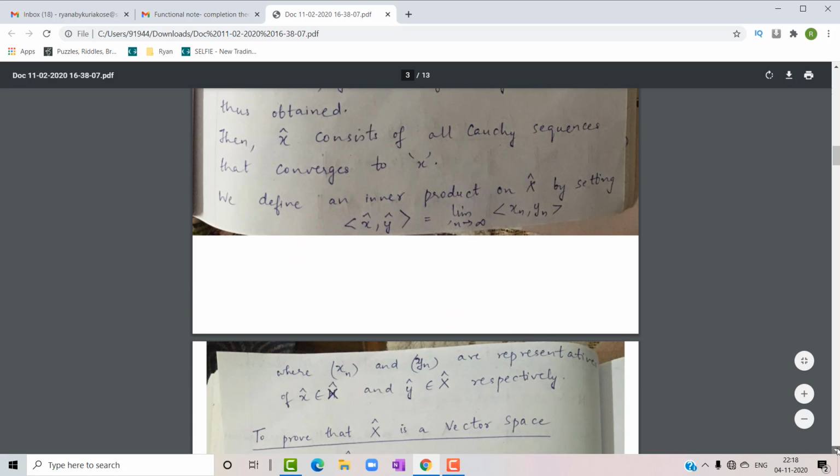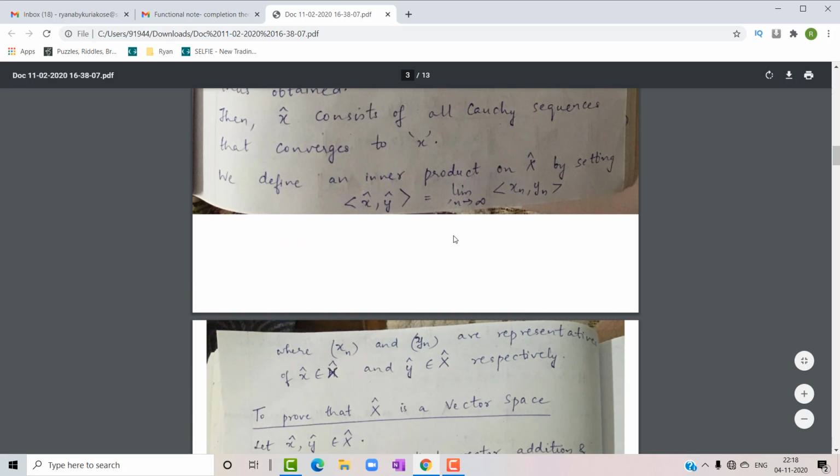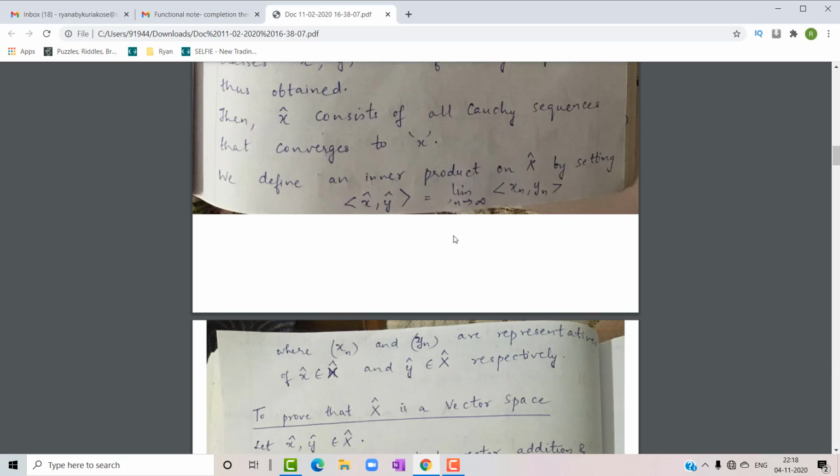And we are going to define an inner product. This particular Hilbert space is to deal with a complete inner product space. So we have to define an inner product on x cap by setting the inner product of x cap, y cap is equal to the limit as n tends to infinity of the inner product of xn, yn, which will be used down the line, where the sequence xn and the sequence yn are the representatives of x cap which belongs to capital X cap and y cap which belongs to capital X cap respectively.